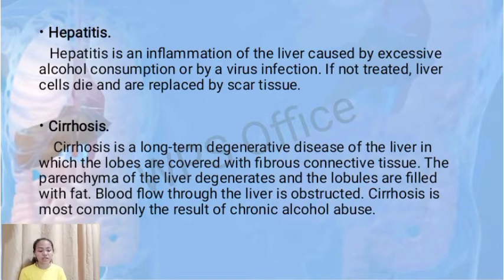Cirrhosis is a long-term degenerative disease of the liver in which the lobes are covered with fibrous connective tissue. The parenchyma of the liver degenerates and the lobules are filled with fat. Blood flow through the liver is obstructed. Cirrhosis is commonly the result of chronic alcohol abuse.